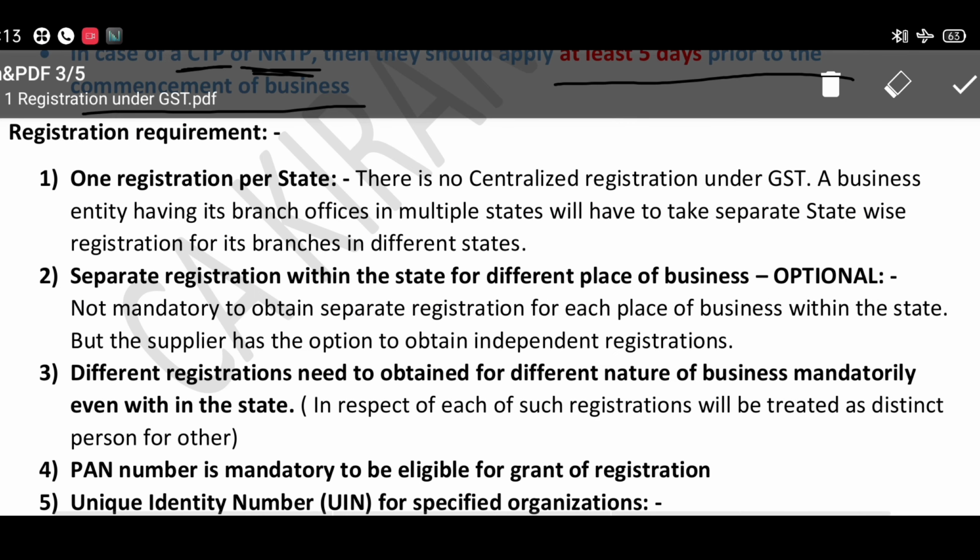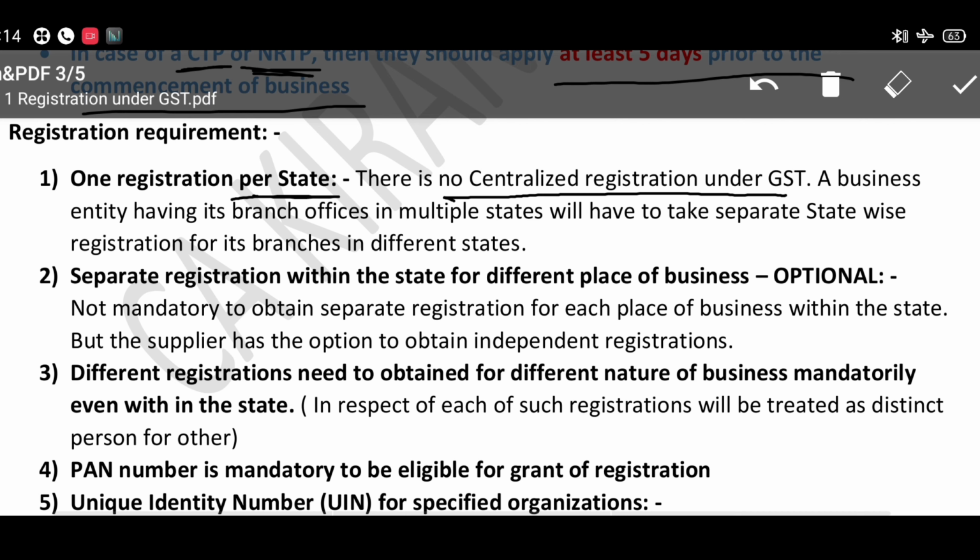One registration per state. Actually GST is not a centralized registration system. So if you are doing business in multiple states, you have to apply for registration in multiple different states. If you have branches in Jharkhand, Odisha, Andhra Pradesh and Telangana, and you have a head office in Bangalore, you have to apply for GST registration for all these 5 states.